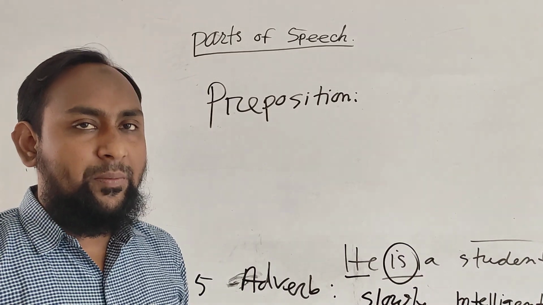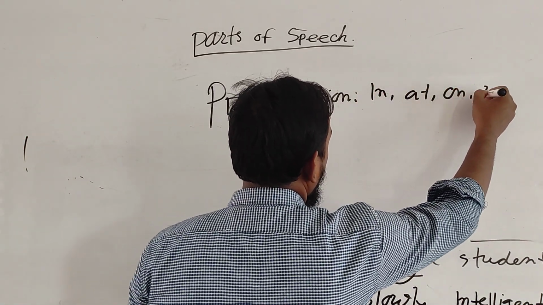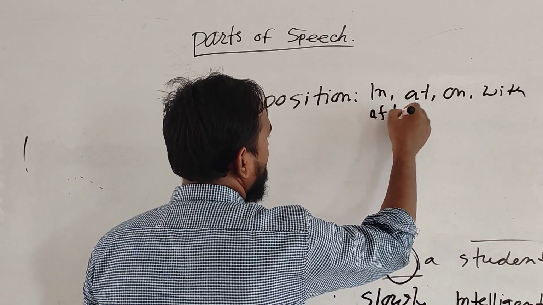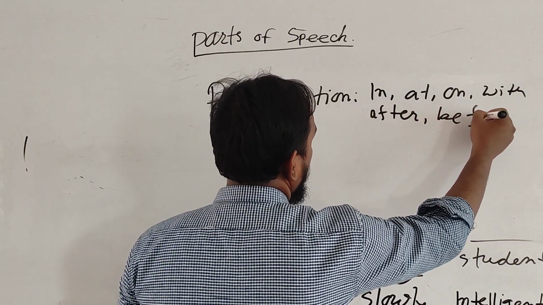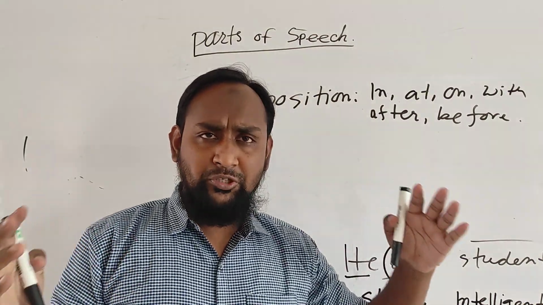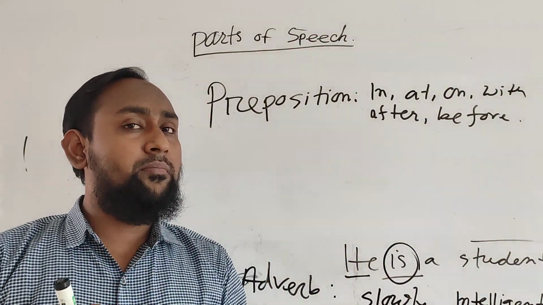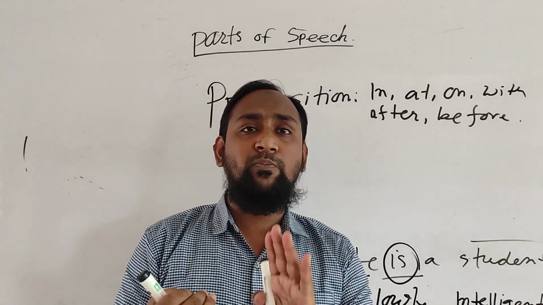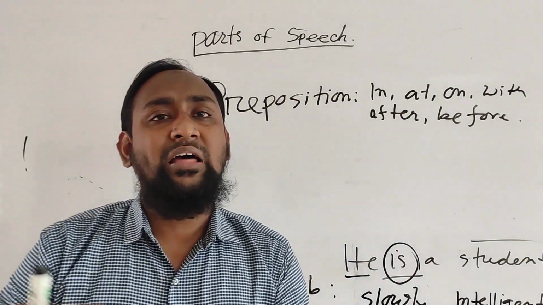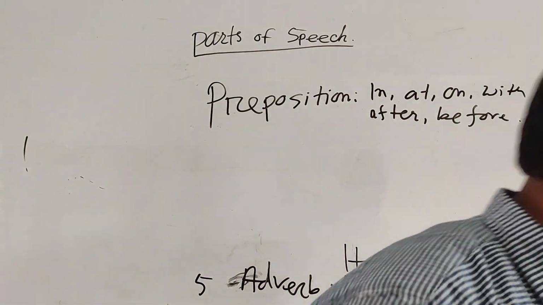For example, in, at, on, with, after, before. There are a lot of prepositions in English grammar; this is just some examples. So keep in mind that a preposition is placed before the noun and makes a relationship with the other words.